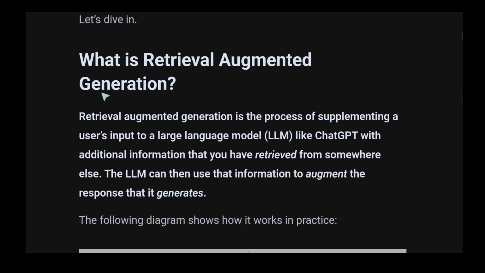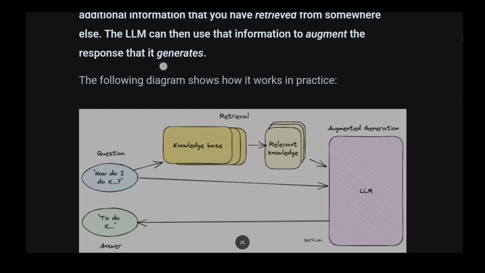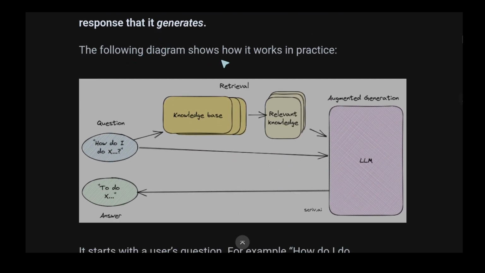What is retrieval augmented generation? Retrieval augmented generation is the process of supplementing user input to a large language model like ChatGPT with additional information that you have retrieved from somewhere else. The LLM can then use that information to augment the response that it generates. The following diagram shows how it works in practice.